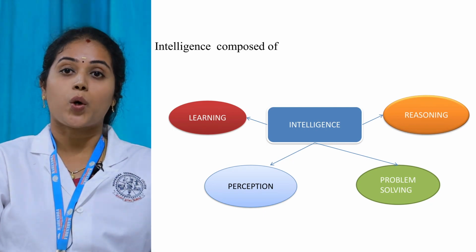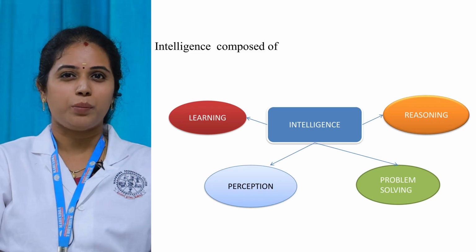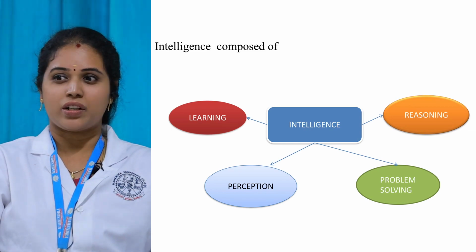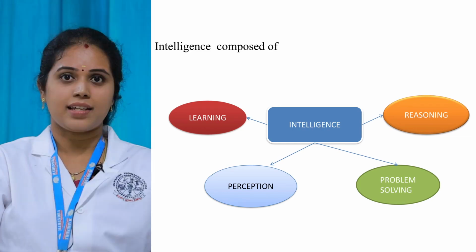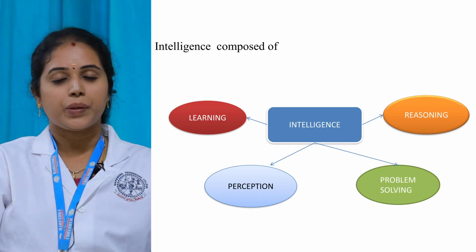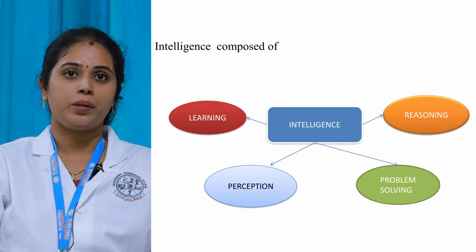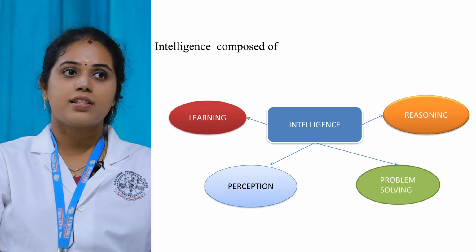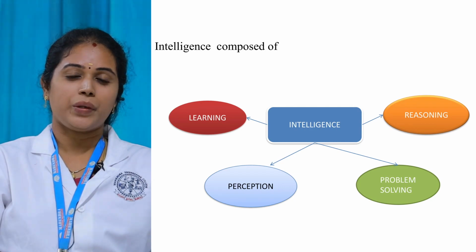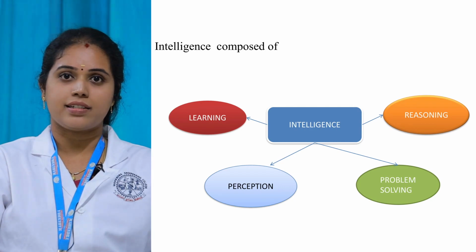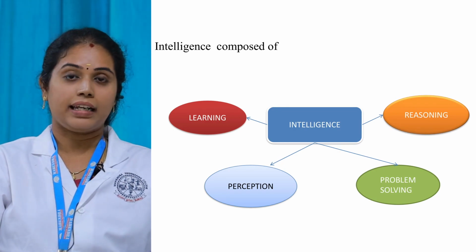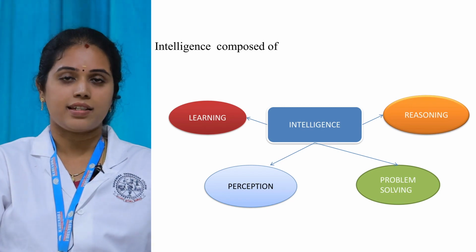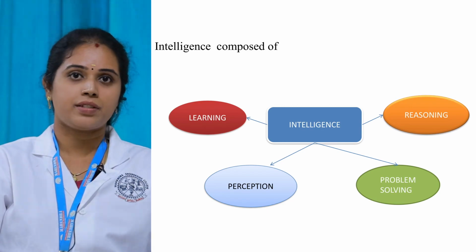The next one is problem solving. Actually, what do you mean by problem? It is not a drawback or a bad thing, right? Problem is nothing but you are going to find something. That is said to be a problem here. You are going to solve a problem. So we have n number of steps to solve a problem, that can be seen later. So problem solving is nothing but you are going to give the best decision. Before giving the decision, you are going to do some analysis. Finally, you can choose the best decision. That is said to be problem solving.